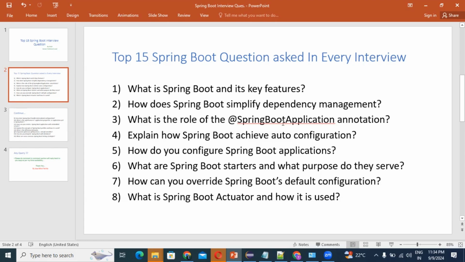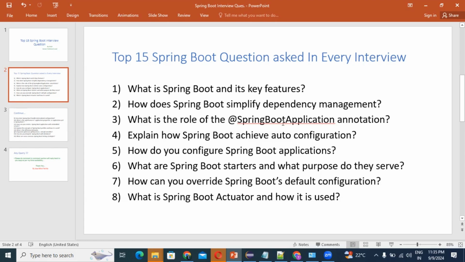Once again I will explain. So Spring Boot is an approach to develop a Spring based application with very minimal configuration. Also we can say Spring Boot is not a replacement for the Spring framework, because Spring Boot internally uses the Spring framework only. But we should also know it in a different way: Spring Boot is a framework that simplifies the development of a Spring based application by providing a set of defaults and conventions for